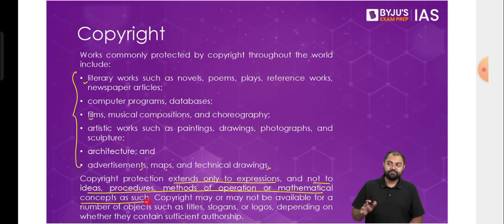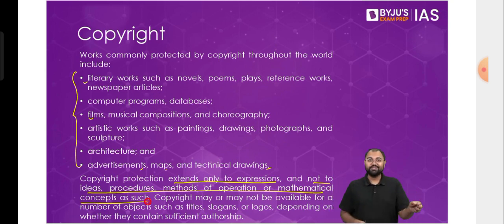Any physics law cannot be copyrighted. Any mathematical formula cannot be copyrighted. You cannot say that, look, until now nobody has a copyright over 2 plus 2 equal to 4, so from tomorrow I'll go and apply for 2 plus 2 equal to 4, and hence I'll have the copyright for 2 plus 2 equal to 4. So from tomorrow, if I have to write 2 plus 2 equal to 4, then I'll have to take permission from that person. So all these things will be considered under copyrights. So that is what we see here.